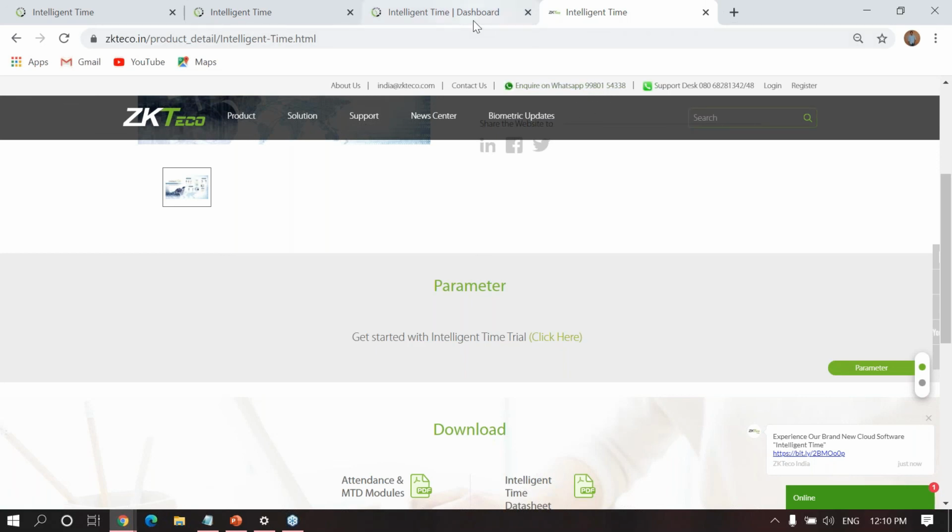And using this link, you can register your mail ID. You can check what cloud features we have added. All the details you can check.